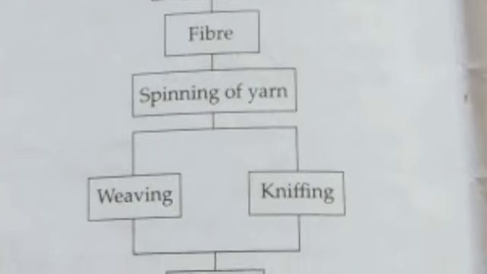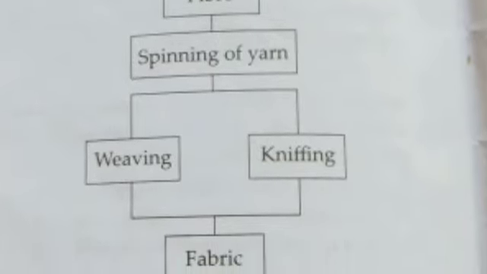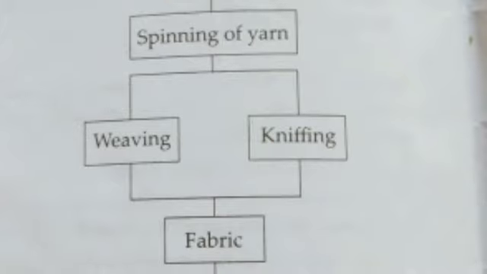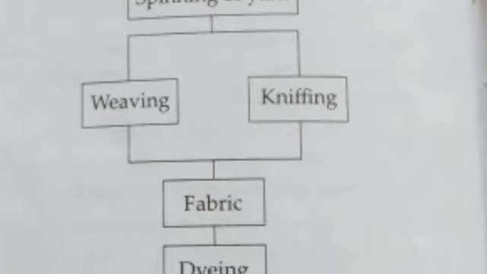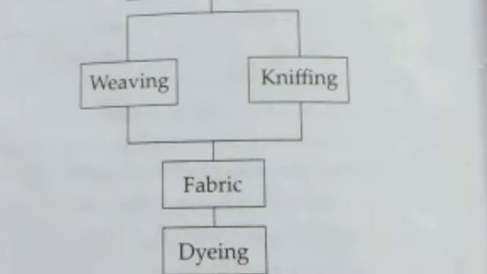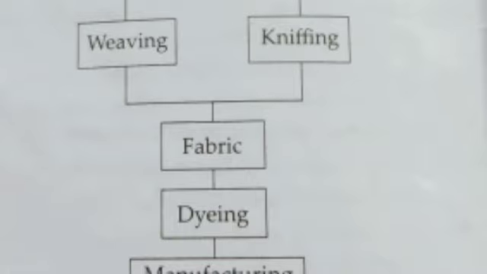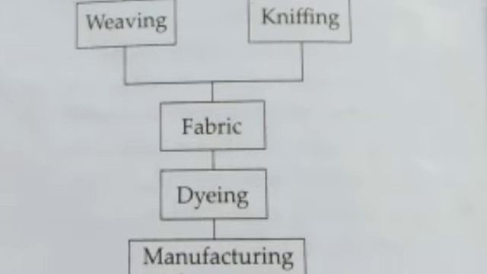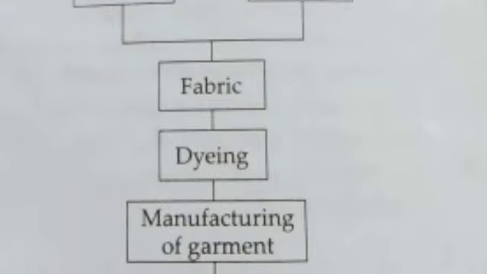Then spinning of yarn. It is converted in 2 steps. First is weaving and next is knitting. They both will convert into fabrics. After the step of fabrics is dyeing, the coloring of fabrics. Then it will go to the manufacturing department, that is manufacturing of garments.